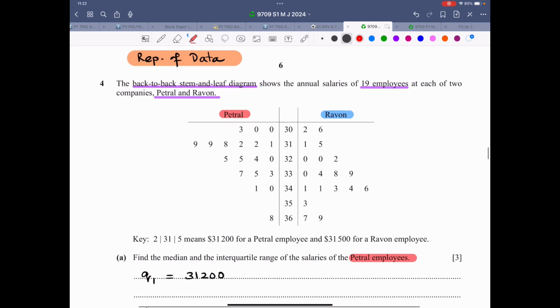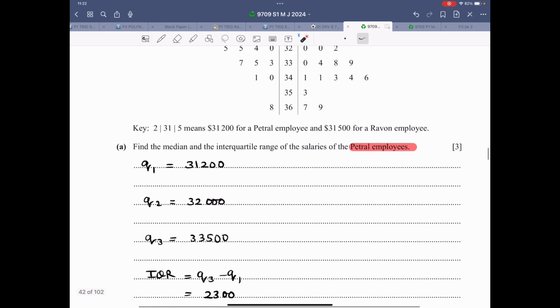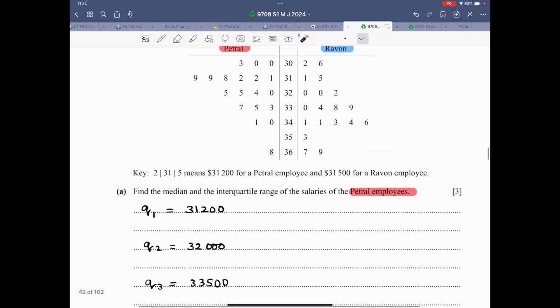So now let's focus on this question, which is about a representation of data. It's a back-to-back stem and leaf diagram, also known as stem plot. And it shows the annual salaries of 19 employees at each of two companies, P and R. Let's keep life simple. This is P, this is R. P is denoted by red color and R is denoted by blue color. Now I have done the question partially. I've already written down the answer, but I'll show you the working.